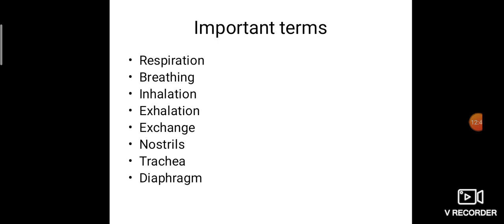Exchange. What does exchange mean? For one thing we have to give another. That is exchange. Nostril. Nostril means the two openings in our nose. Trachea is nothing but the windpipe. Diaphragm is an organ located at the base of the lung, which also helps in the expand and contract process. These are the important terms. You have to read them again and again and write them one time.